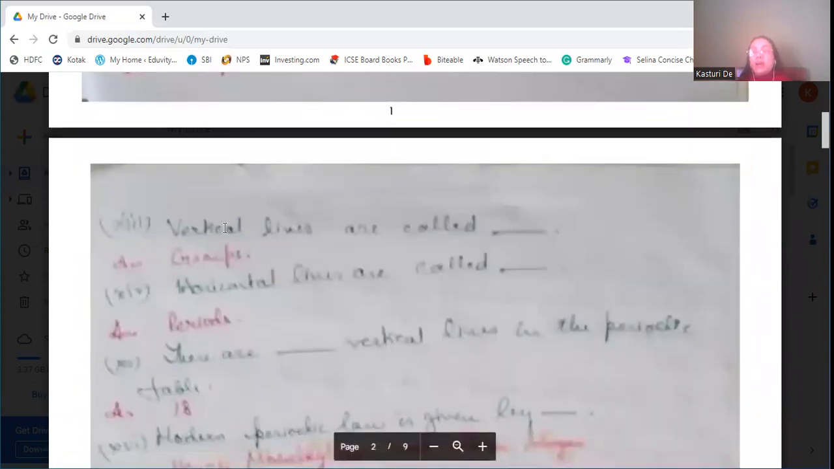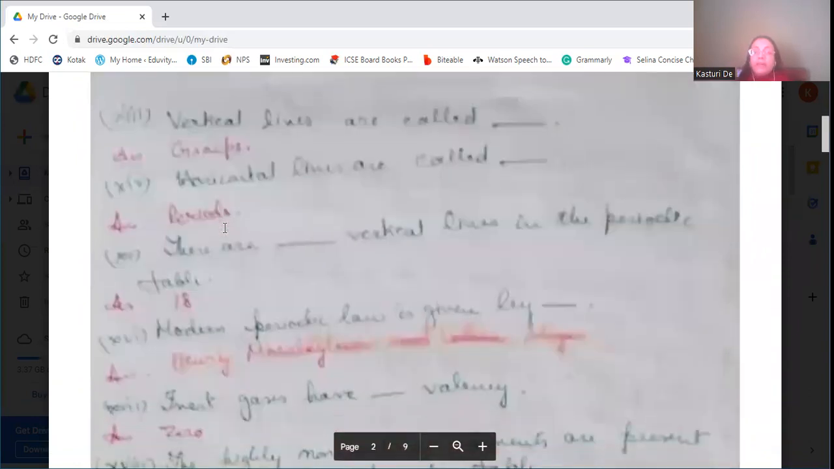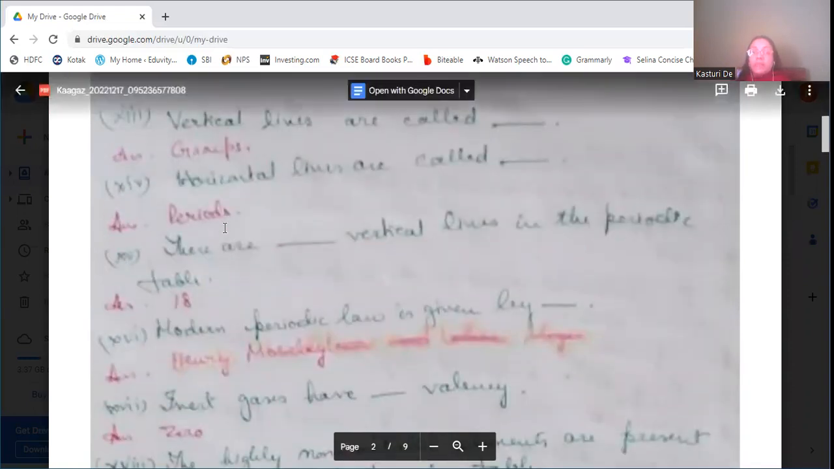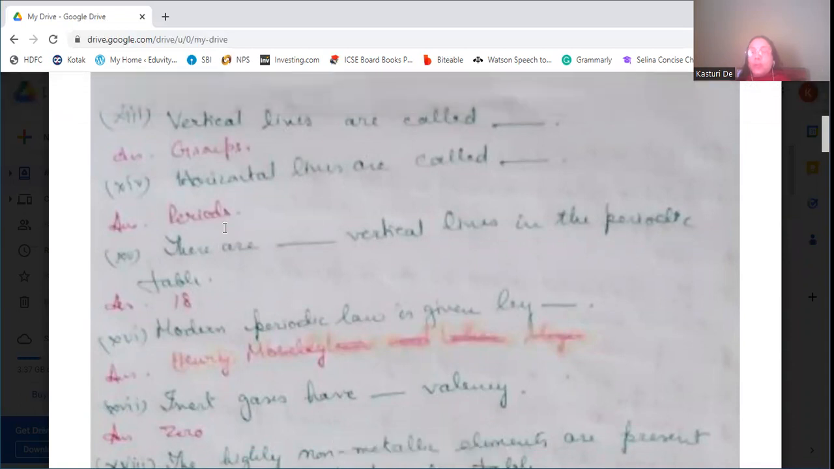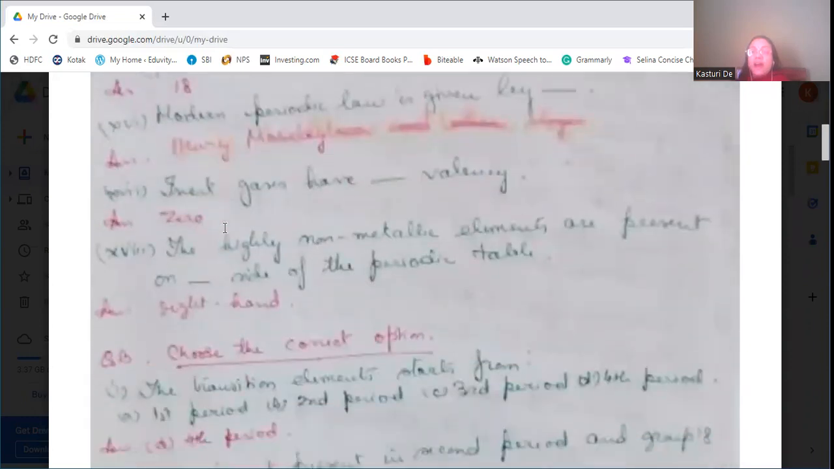Vertical lines are called groups. Horizontal lines are called periods. There are 18 vertical lines in the periodic table, or you can say 18 vertical groups in the periodic table. The modern periodic law is given by Henry Moseley. Inert gases have zero valence. The highly non-metallic elements are present on the right-hand side of the periodic table.